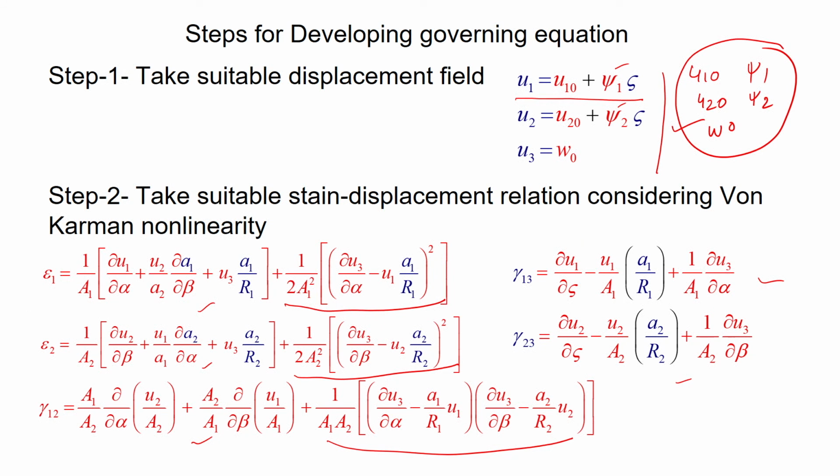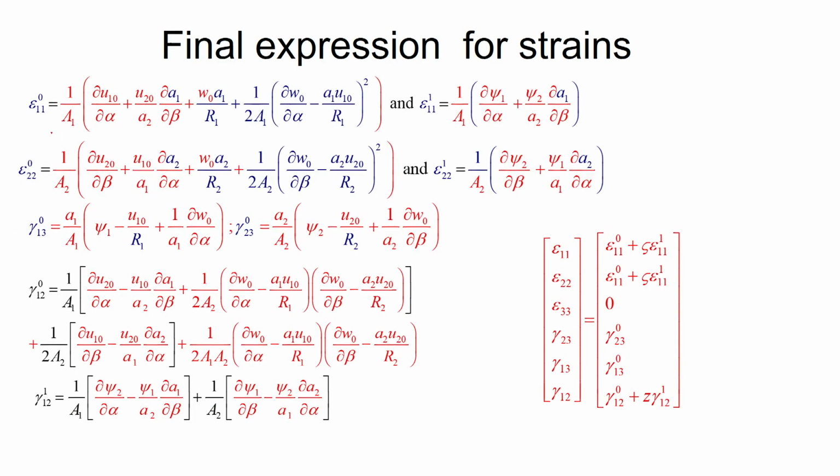Now, we have to rewrite these strains considering this displacement field. We have taken the displacement field like this. So, substituting u1 like this, u2 like this, u3 like this, this will be modified and will look like this. Basically the whole strain components are arranged in this form.